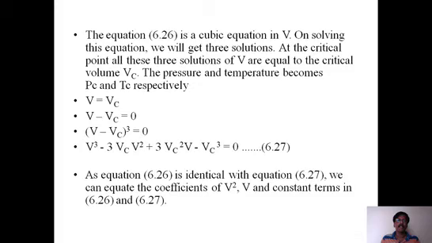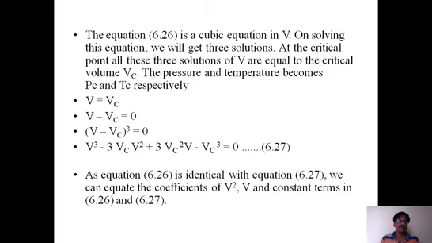At the critical point, we already know the isotherm curve, and Thomson has shown that V must have three values. But as you go towards the critical temperature, these three V values become identical and give only one V. So at Vc, the three values are the same.